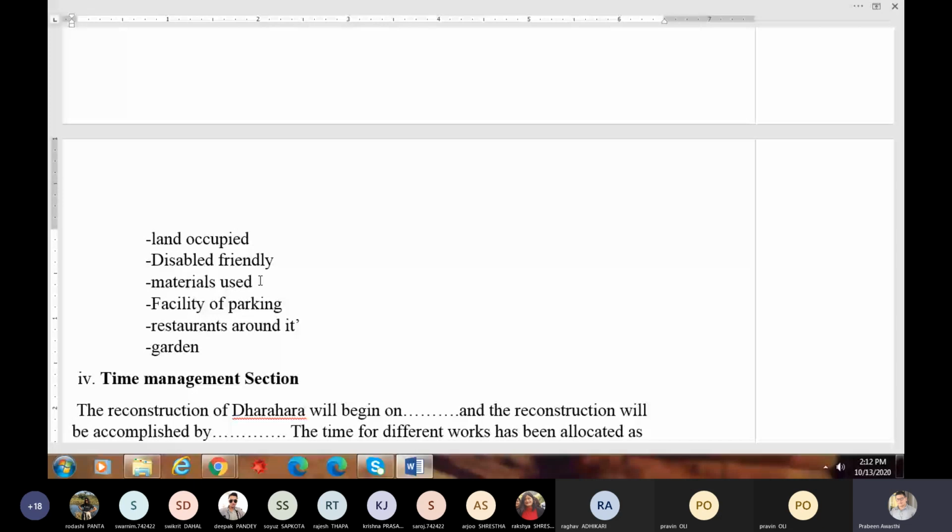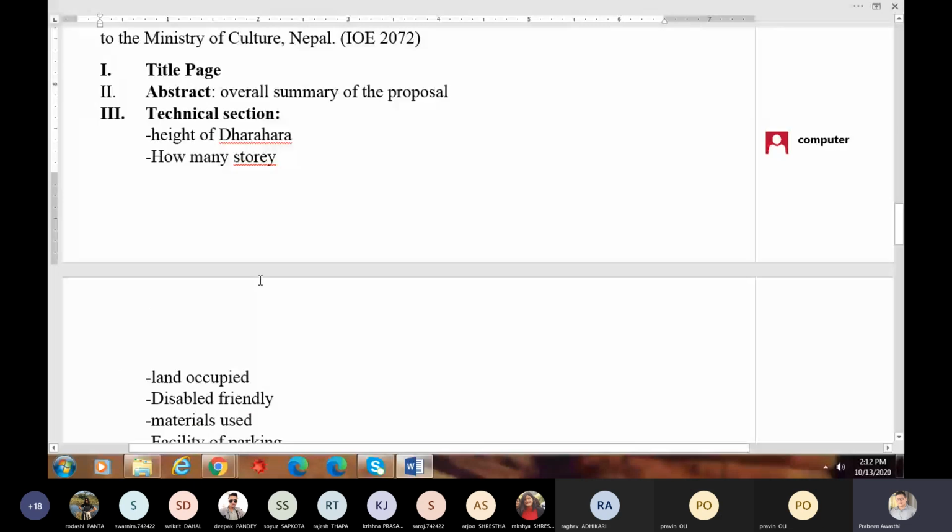So when you have to write under technical section, as Dharara is the pride of our country, it is necessary to reconstruct it. Our pride, Dharara, was destroyed by the devastating earthquake in 2015. So, as it is the greatest monument of our country, it is necessary to reconstruct it.